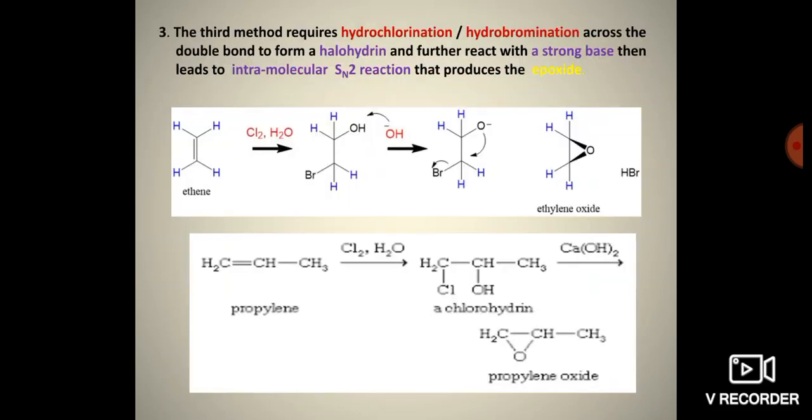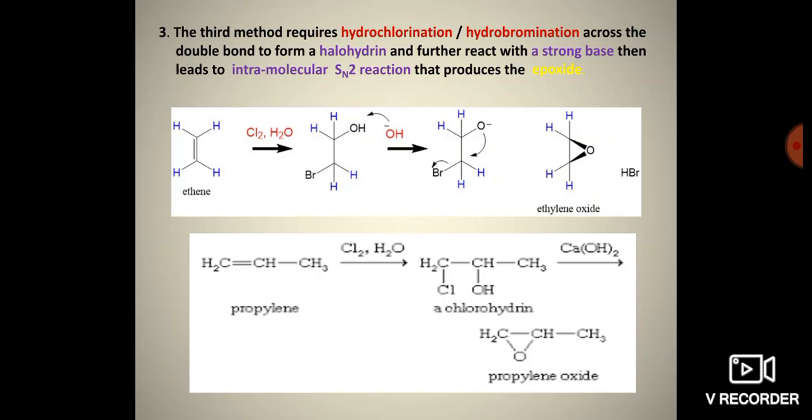So next, the third method is that hydrochlorination or hydrobromination takes place across the double bond to form a halohydrin, which further reacts with a strong base. It leads to an intramolecular SN2 reaction that produces epoxides. So when ethene or propene reacts with hypochlorous or hypobromous acid, there is the formation of a halohydrin, and further that halohydrin reacts with a strong base like NaOH. Then it leads to an intramolecular SN2 reaction.